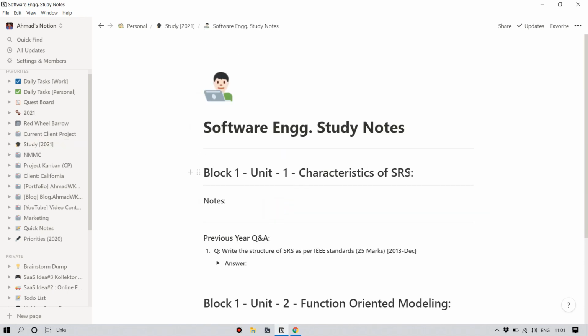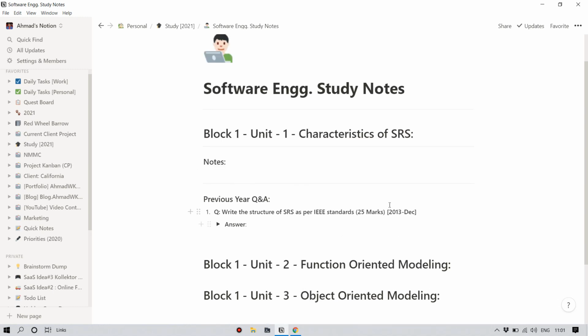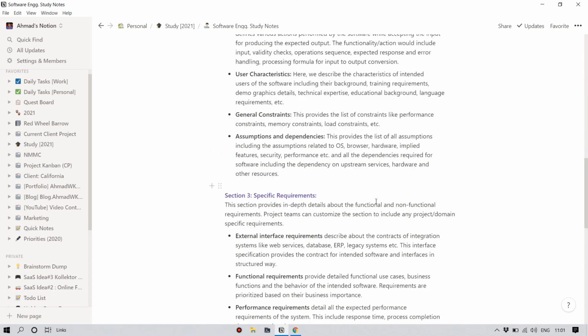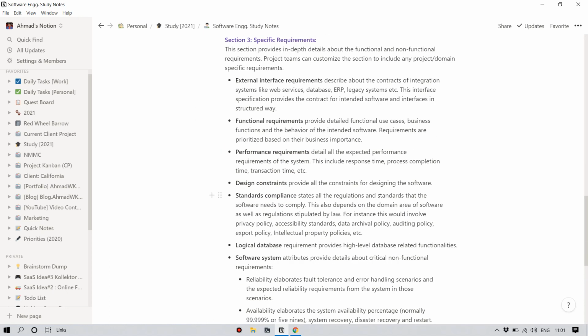So suppose software engineering, I have study notes here, and suppose you have a question and you have written the notes and you want to go through them again and see if you can remember them, you can write the question here and you can write the answer under a toggle. So you can use Notion as a note taking system, as a to-do list, as a project Kanban, as a small database. You can do whatever you want with it.